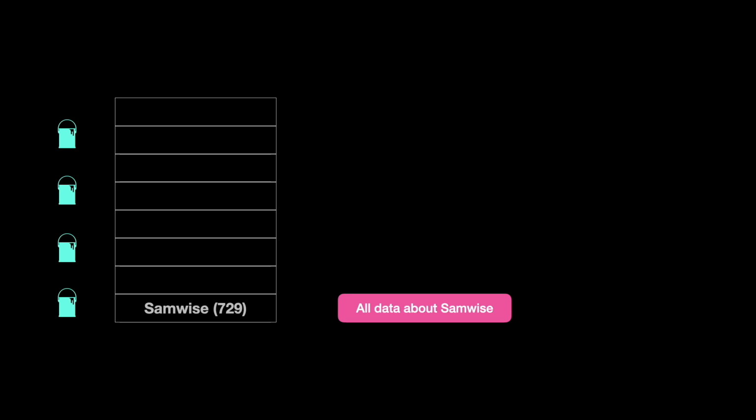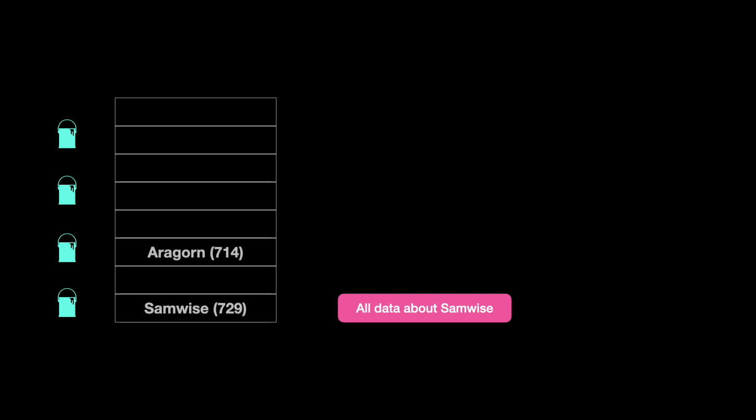Let's consider these rectangles representing a continuous array of cells in memory. Let's call them buckets. What we really want to do here is that we want to store objects in these cells and we need to quickly find them based on a key. This is where hashing will help us. We use the string Samwise as the key, generate a hash 729 and store all the data for Samwise at memory cell location 729. So next time we want to fetch the data for Samwise, we pass the same key Samwise again, generate the hash again, get 729, and now we know that we need to look at memory cell number 729 to fetch all the data for Samwise, thus fetching the data quickly.